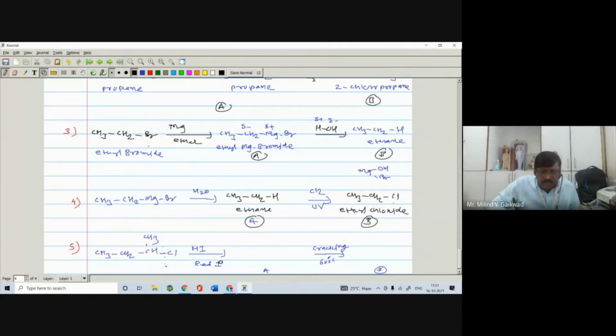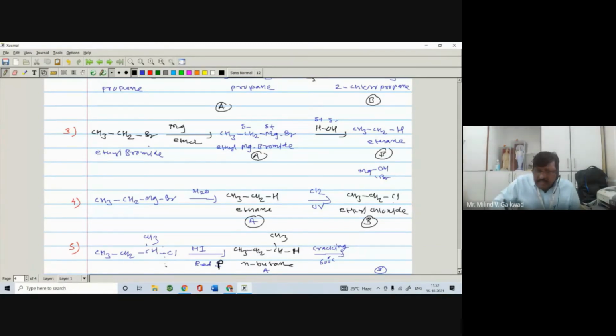So on cracking, compound A formed is alkane. There is addition of H and also I. And here you are getting CH3, CH2, CH2, CH3. You add a hydrogen, and there is a CH3, means you get the n-butane.